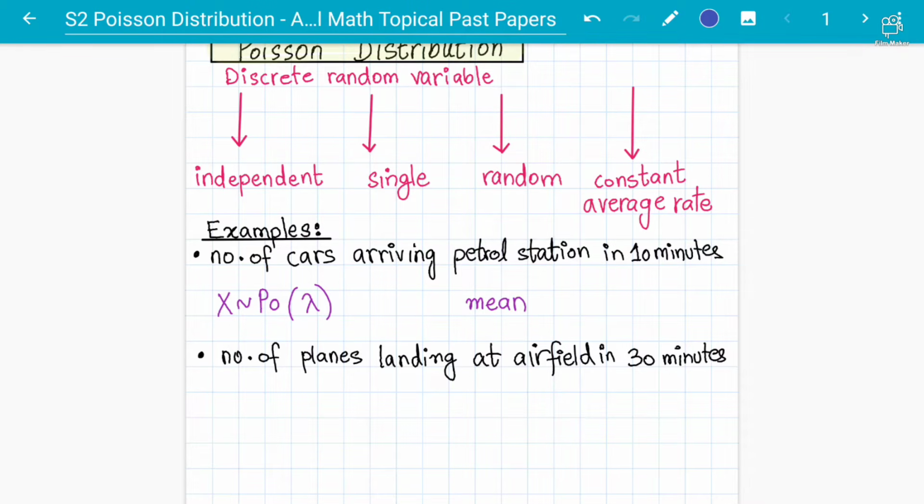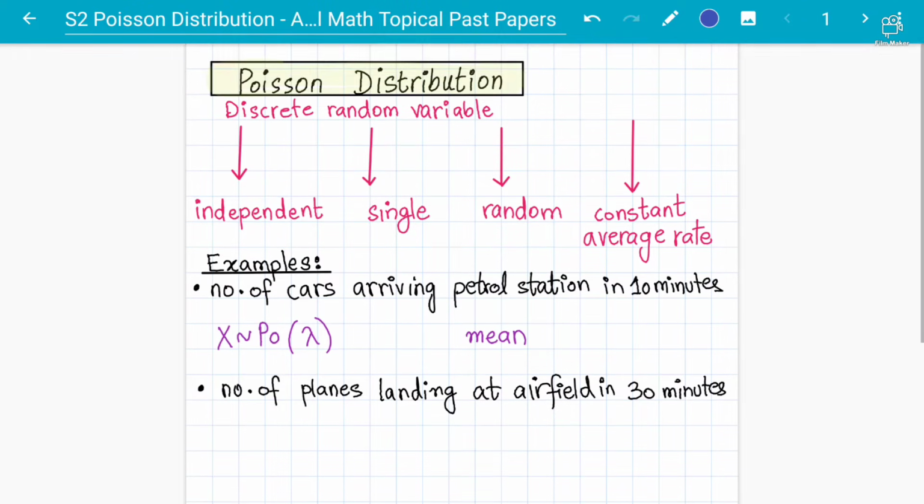Let's say the number of bacteria in some millimeter of pond water. So these are all examples of Poisson distribution that students need to understand, and the event should be single, random, with a constant average rate. So Poisson distribution is appropriate for the number of accidents in a year, but it might